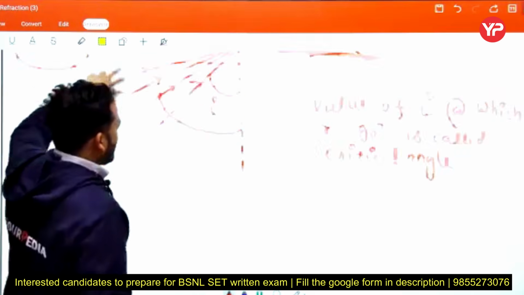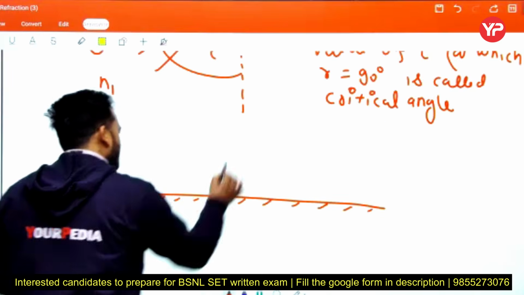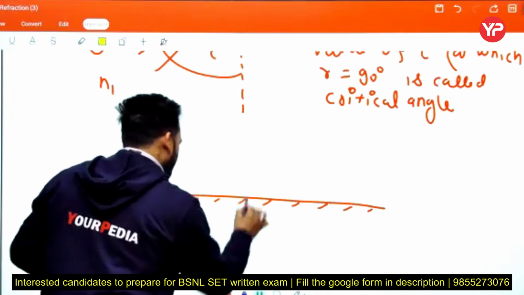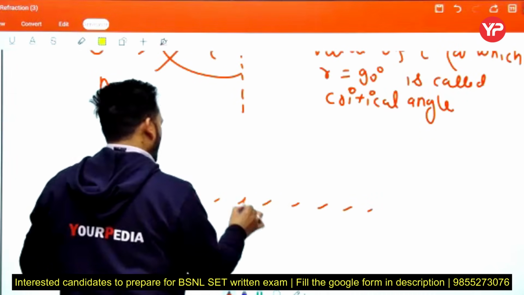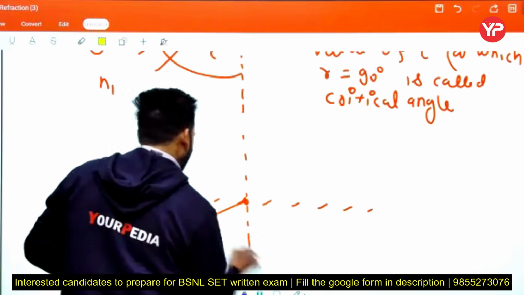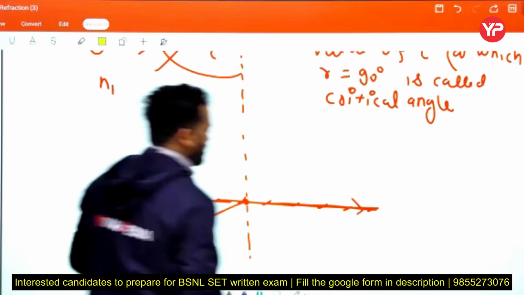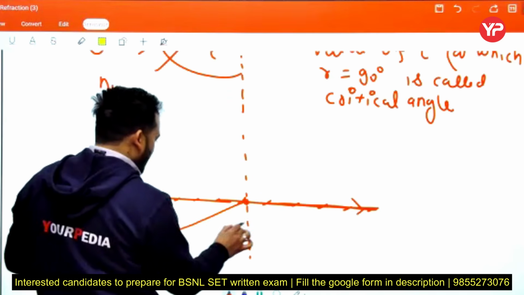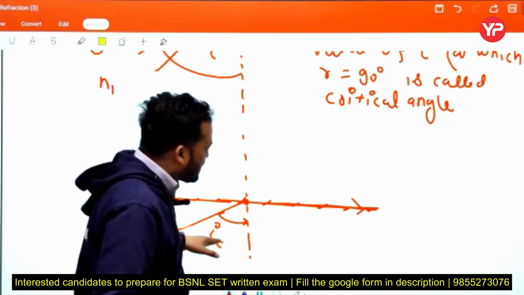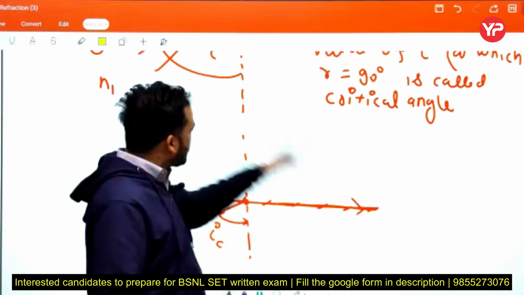Next, see, this is our another case. Here we assume the incident ray like this. This is the point of incidence, this is the normal, and this is the plane. And this is the refracted ray. So we can say this is the critical angle, or IC, because if this is the critical angle, then the refracted ray is parallel to the plane, or perpendicular to the normal.